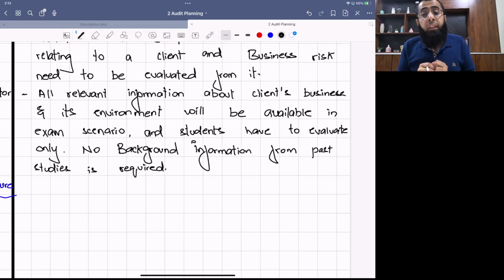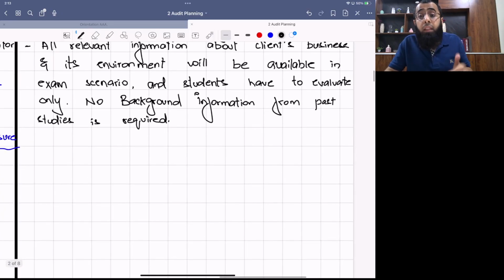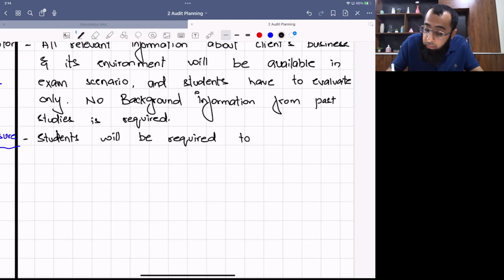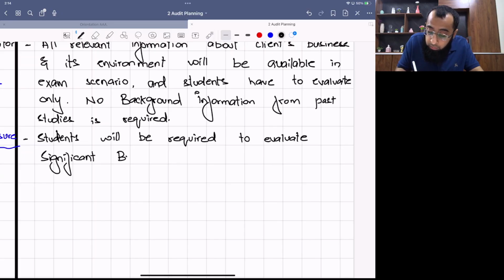For example, only a revenue number is given, and you start writing a risk that revenue may decline. Yes, that is a risk, but that is not a significant risk. So you will only be marked for writing significant risk. And this also shows your professional skill of making a judgment and a decision that this risk is a significant risk. Students will be required to evaluate significant business risks only.